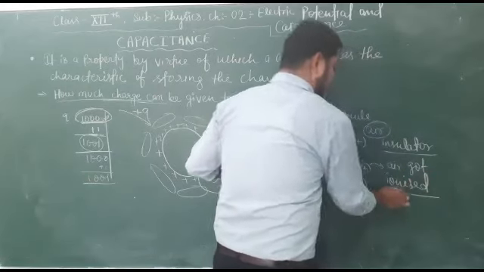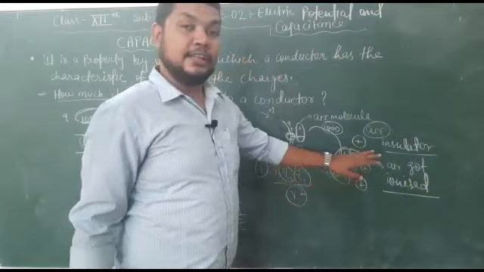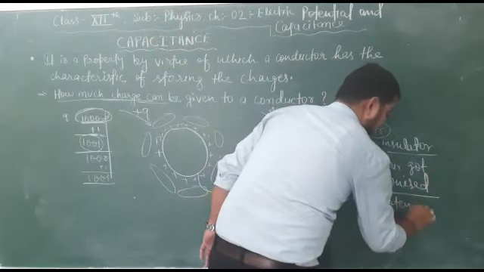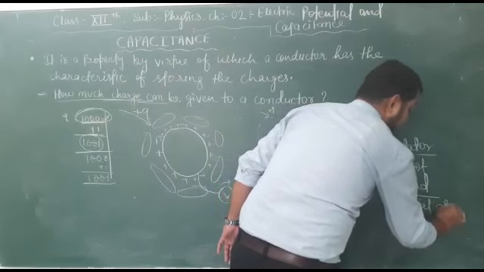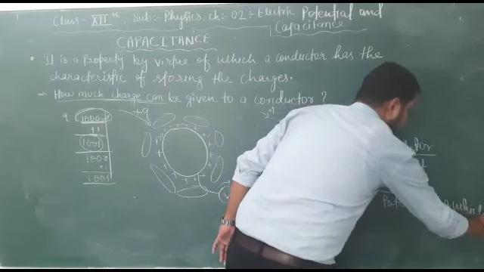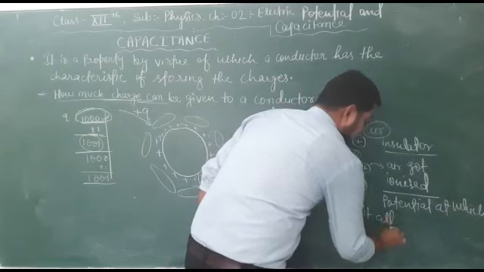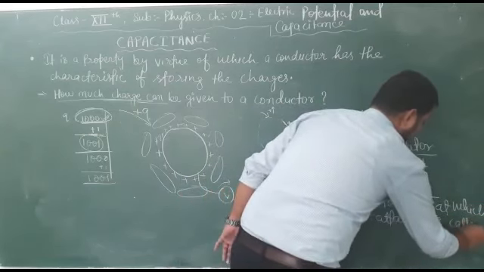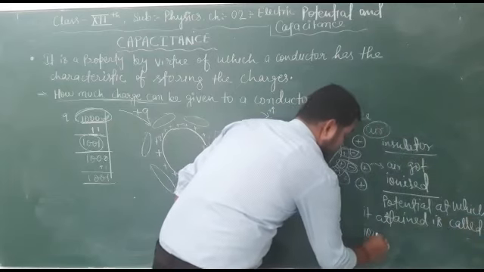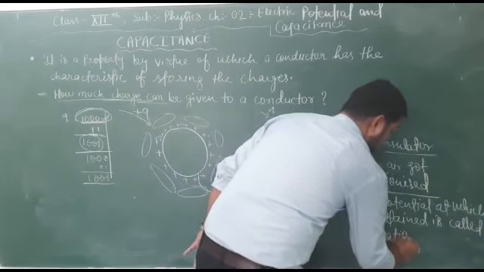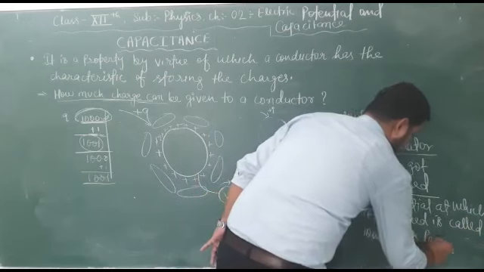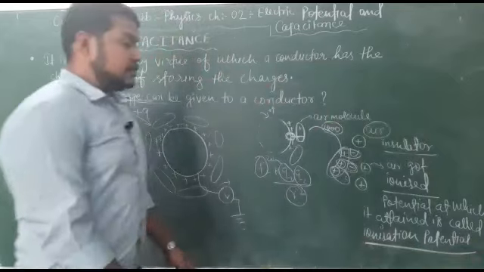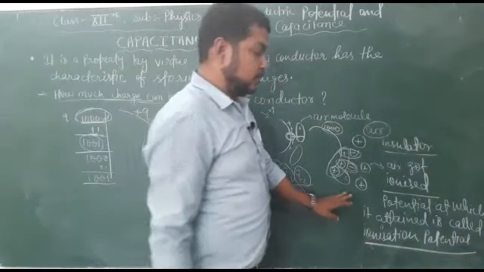The potential at which the air got ionized is called ionization potential.